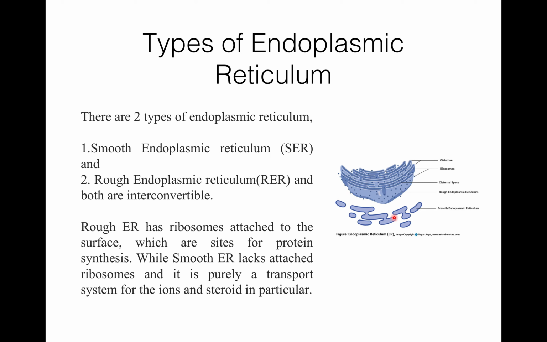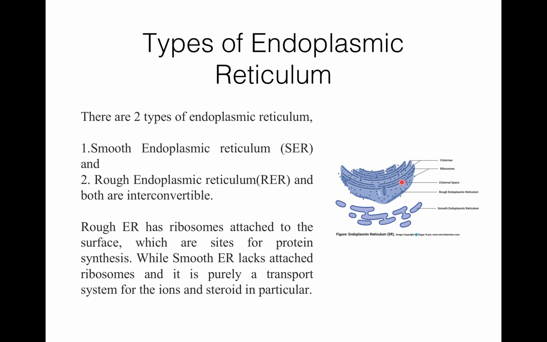SER, that is smooth endoplasmic reticulum, is mainly formed of tubules, and RER is mainly formed of cisternae. If I talk about occurrence, then smooth endoplasmic reticulum is mainly found in lipid forming cells like adipocytes, that is fat cells, interstitial cells of testes, adrenal cortical cells, glycogen storing cells of liver, muscles, and leukocytes.